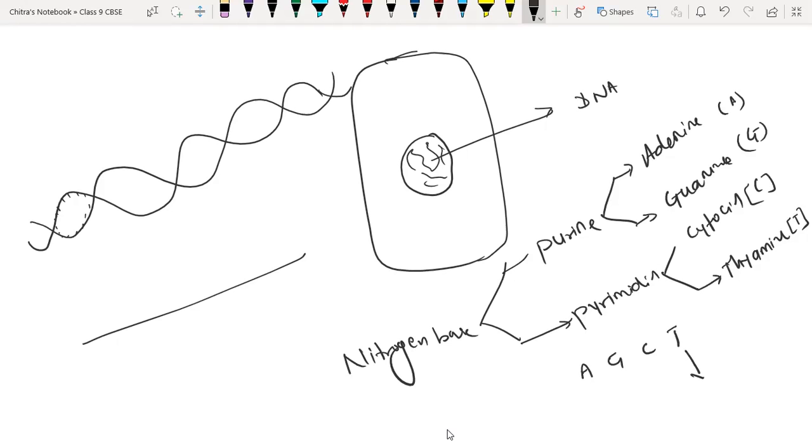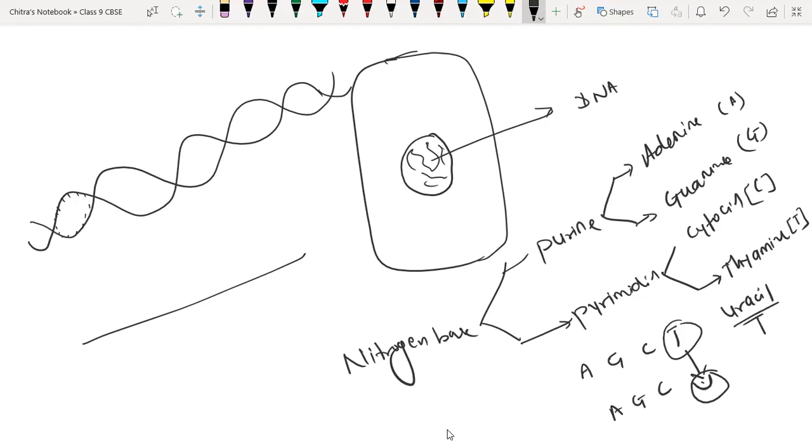But thymine is replaced in case of RNA. So in case of RNA, we have adenine, guanine, cytosine, and uracil. Instead of thymine, we have uracil in RNA. Sir, could you write the spelling of uracil?